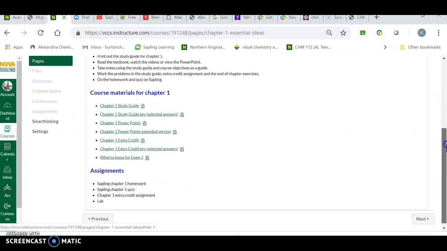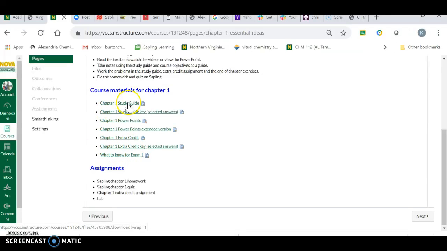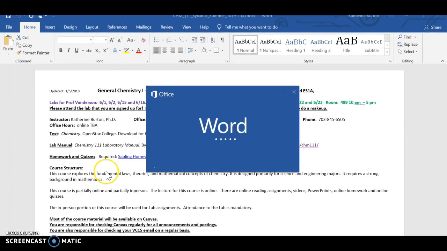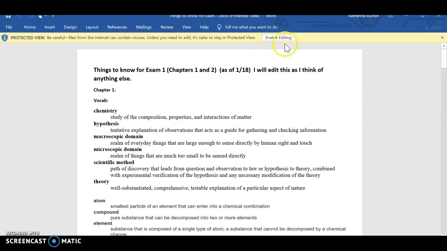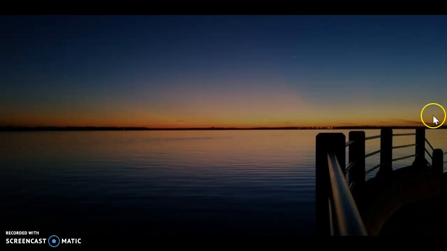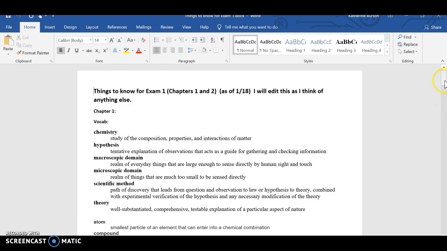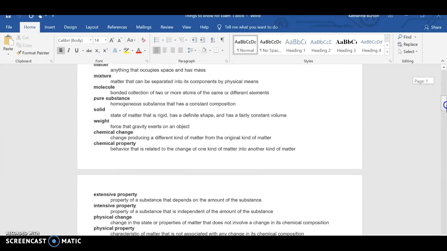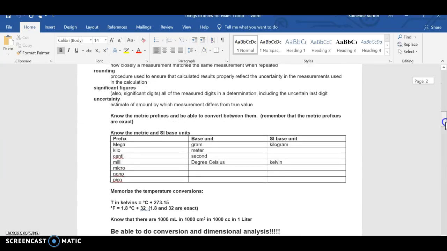How do you know you're ready to take your exam once you have finished? Now, exam one covers chapter 1 and 2. Exam 2 covers chapter 3 and 4. So if you want to know what to know for the exam, I have down here a what to know for exam 1. And so in it, it reminds you that because, of course, part of this exam is going to be multiple choice, there's going to be some matching on this, you need to know your vocab. So as you're working through, I would print this out and keep an eye on it.